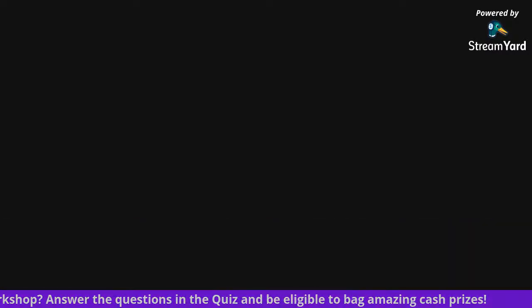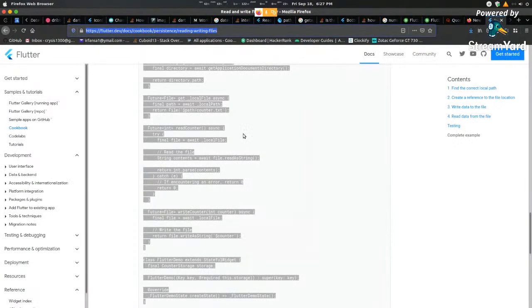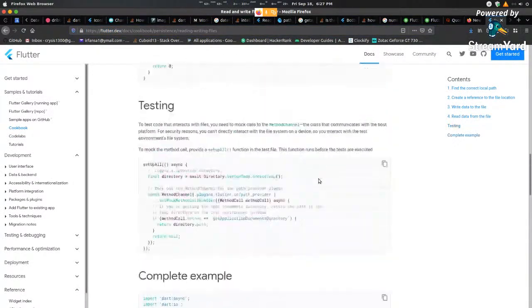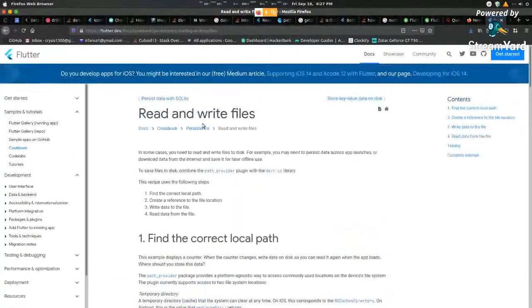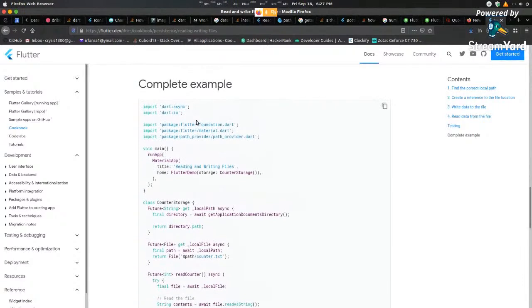Let me open up this part with the file storage. Let me share my screen. Yeah. So over here, you can see that accessing a file is pretty straightforward. The only thing I need to do is import this plugin and just copy paste this code.